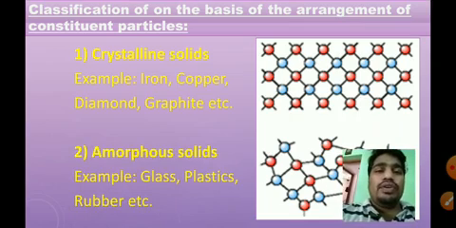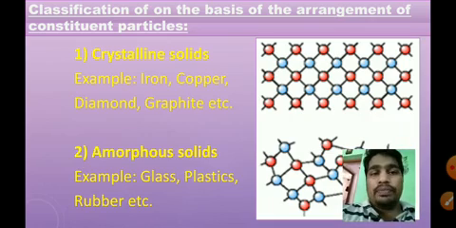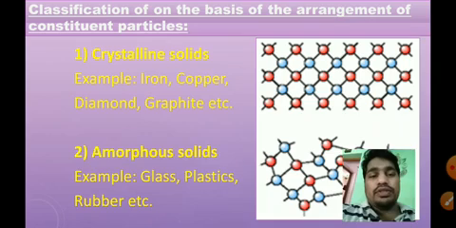Let us observe some examples. Examples of crystalline solids are iron, copper, diamond, etc. Next, amorphous solids: glass, plastic, rubber, and better to say all polymeric substances or polymers are amorphous solids. In these cases, the particles are irregularly arranged. But in crystalline solids, the particles are orderly arranged.